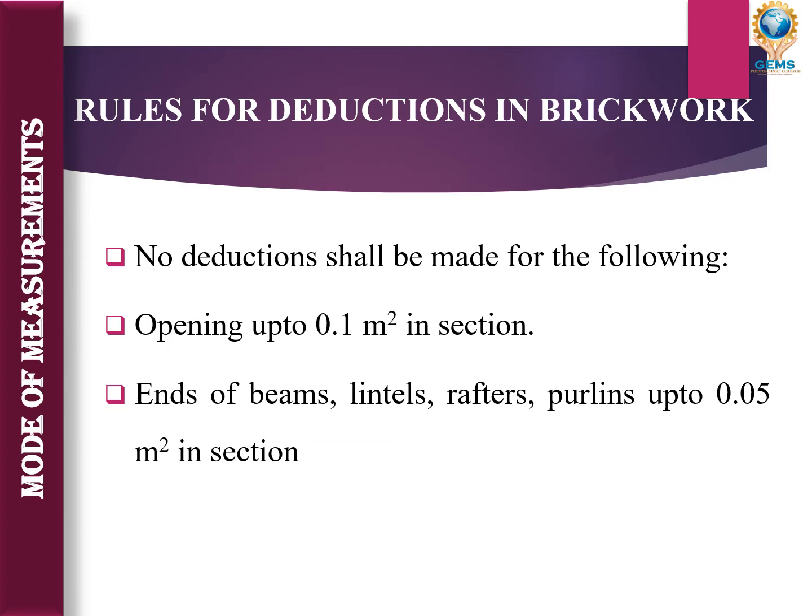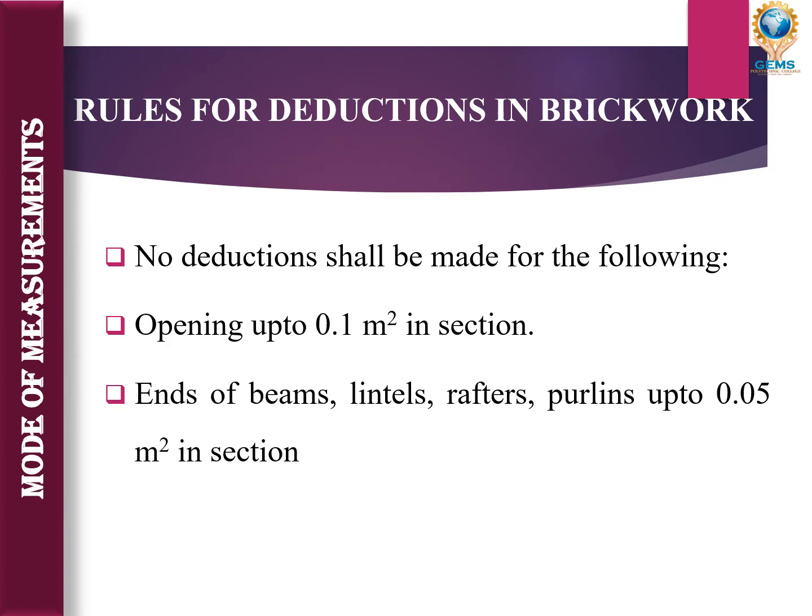First point is opening up to 0.1 square meter in section, we need not deduct. If the opening is up to 0.1 square meter, there is no need to consider that. Then ends of beams, lintels, rafters, purlins up to 0.05 square meter in section, we need not deduct. Lintels you have seen, right?